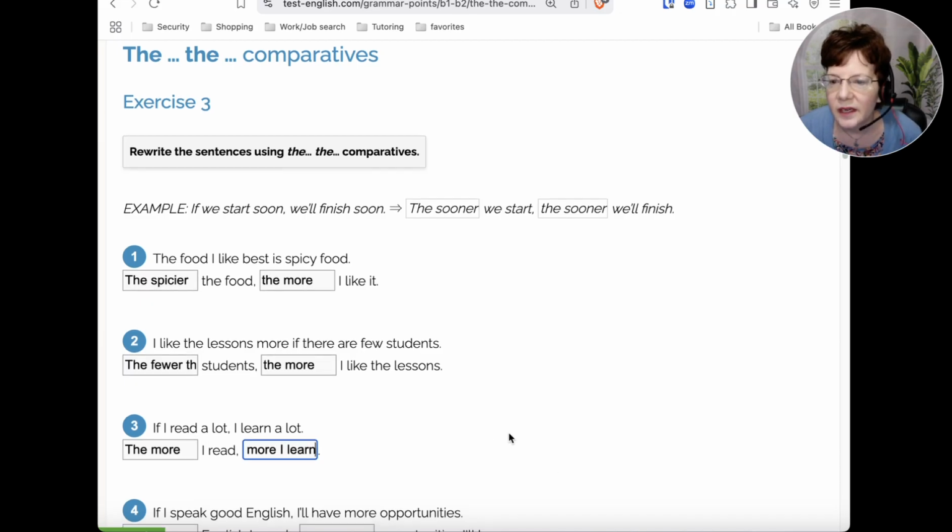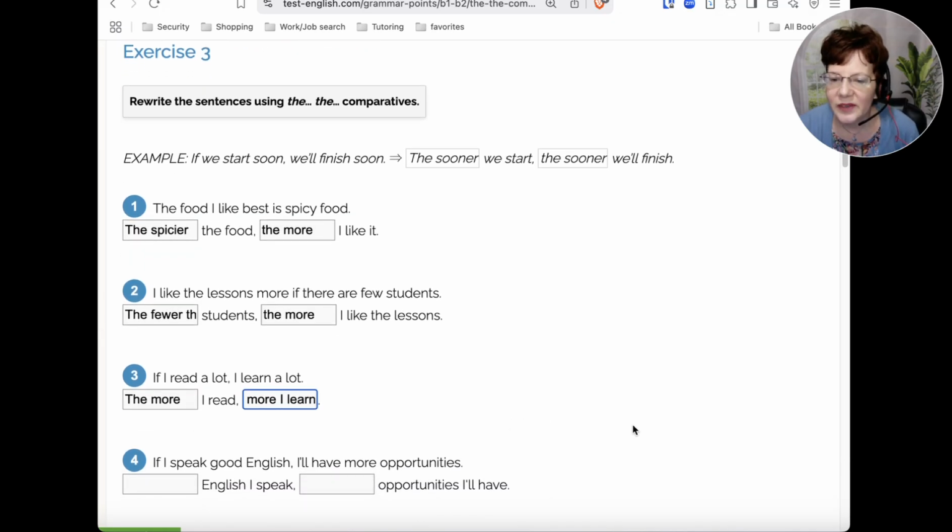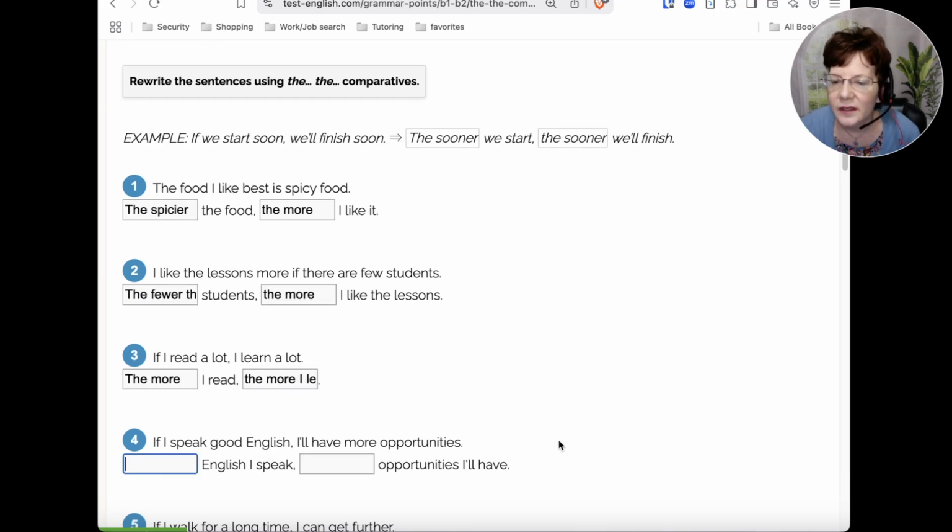All right. Maybe one more. If I speak good English, I'll have more opportunities. So we're going to say the better English I speak, and what goes here? The more opportunities I'll have. Well, you did a great job on these exercises. It shows that you were paying good attention.